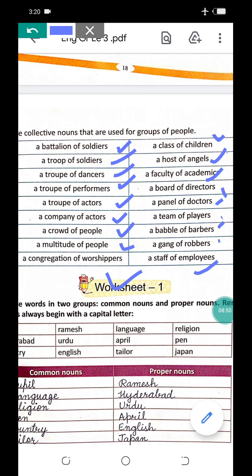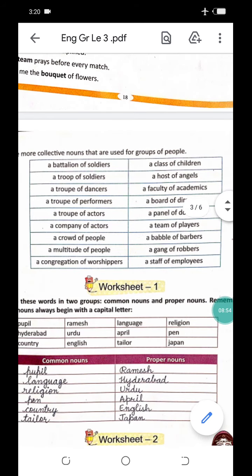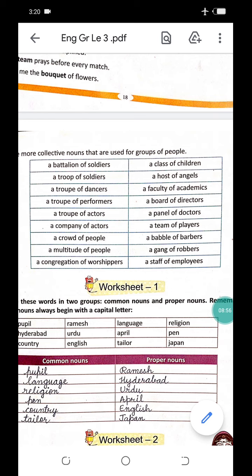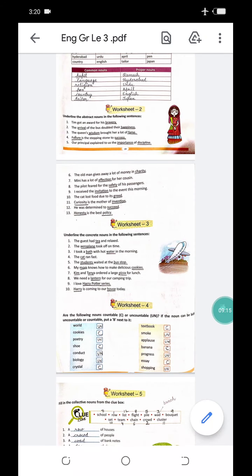So beta, these collective nouns you have to learn. In this table you have to learn all these collective nouns. And if you have any doubt in nouns, countable, uncountable, proper, common, abstract and concrete nouns, you can ask me anytime. Okay. Now try to solve these worksheets by yourself, and if you get any doubt, you can ask me.